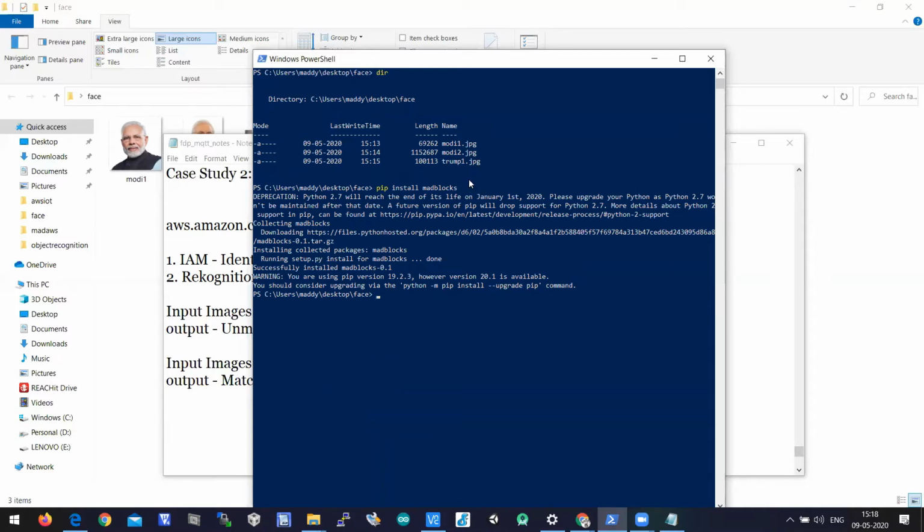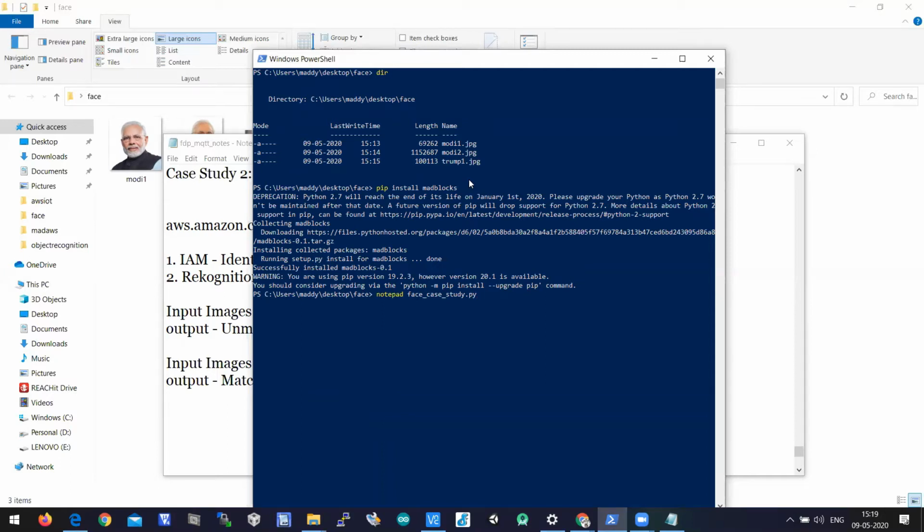So let's jump into the program. Let us create a file: notepad case1.py, or you can say face_case_study.py.